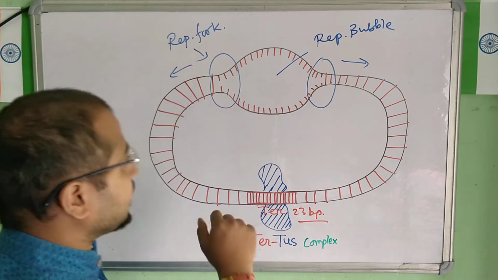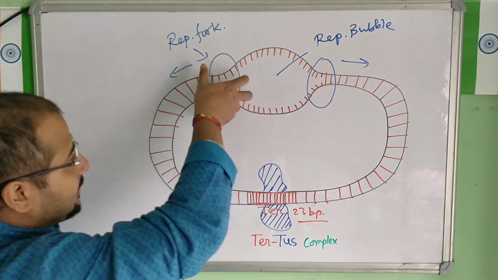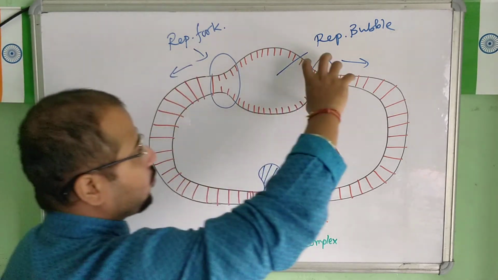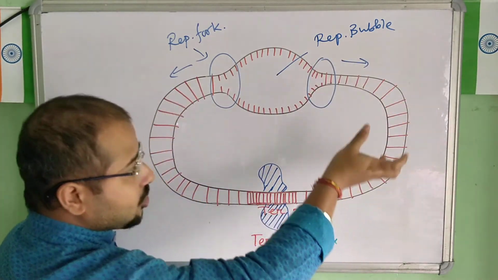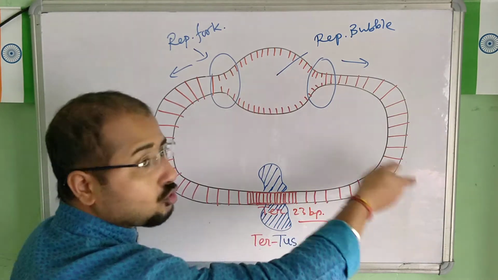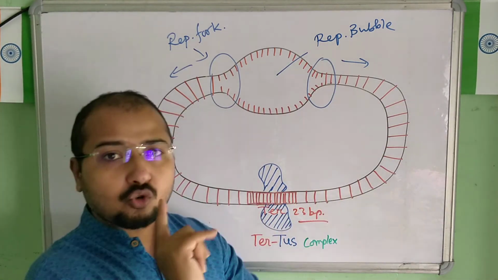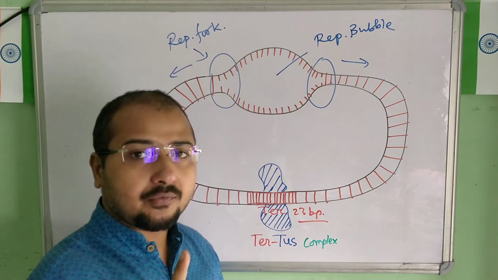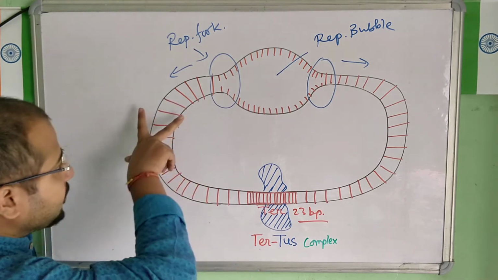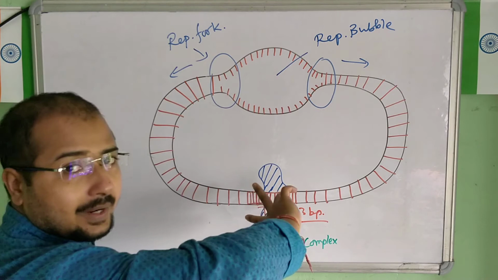You see here, one bubble is moving in this direction, and another bubble is coming from the other direction. So two bubbles are coming from two sides, right? This sequence is going to hold only one replication fork, because as the bubble moves, the fork also moves.